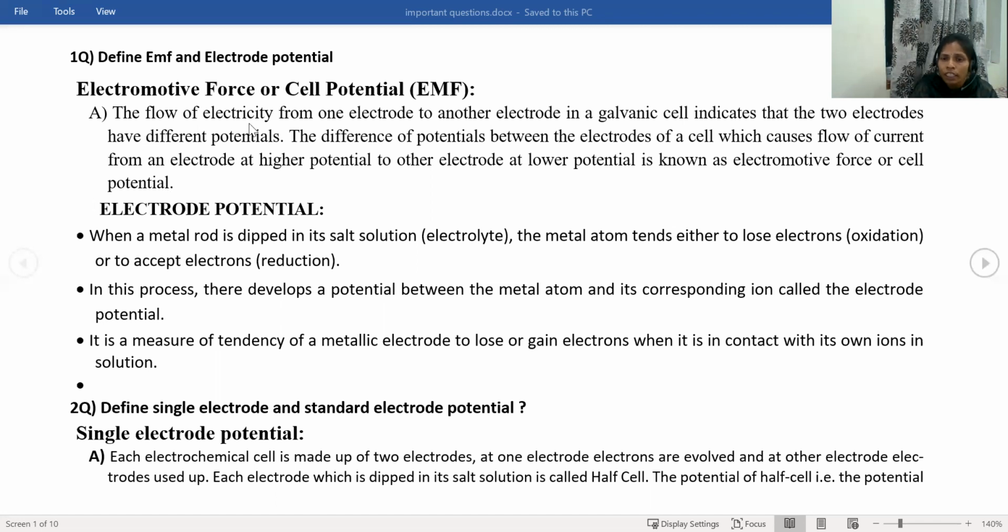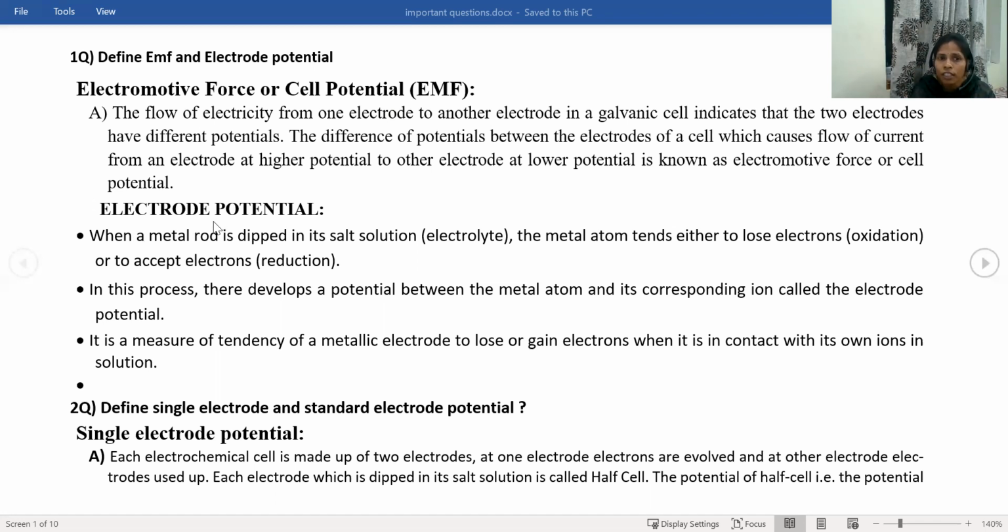The flow of electricity from one electrode to another electrode indicates that the two electrodes have different electrode potentials. The difference between the two electrode potentials is called the cell potential or electromotive force. And the next one, electrode potential.